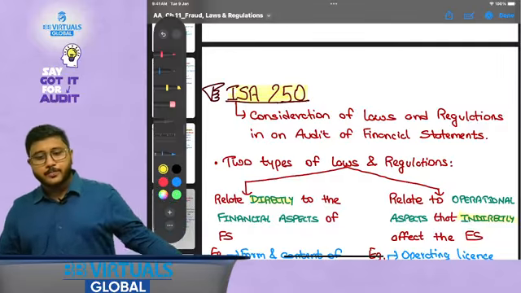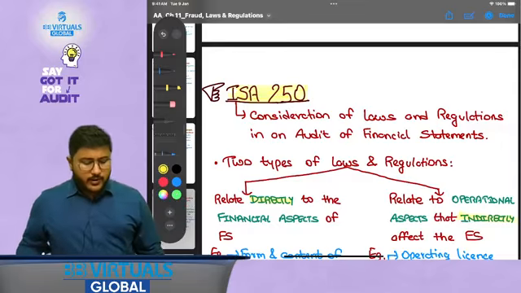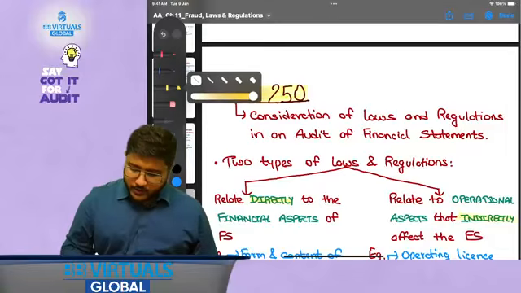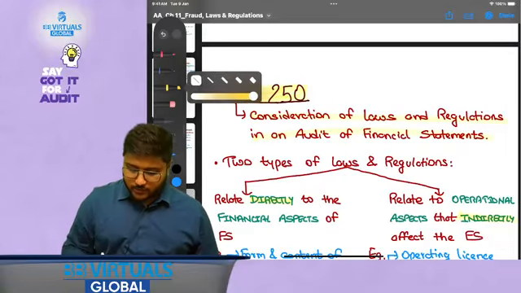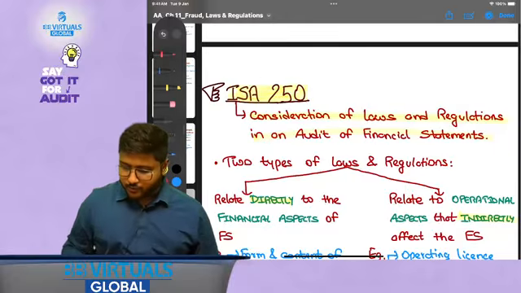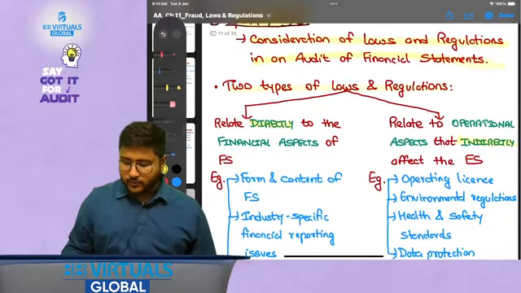Now we can enter into ISA 250. ISA 250 title is Consideration of Laws and Regulations in an Audit of Financial Statements. Consideration of what? Consideration of laws and regulations in an audit of financial statements. So there are two types of laws and regulations.